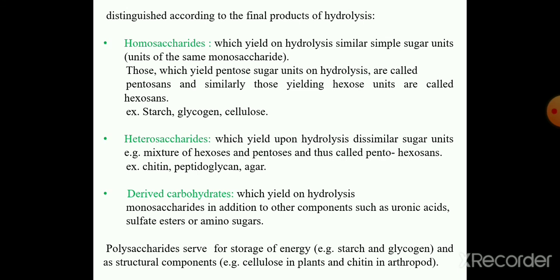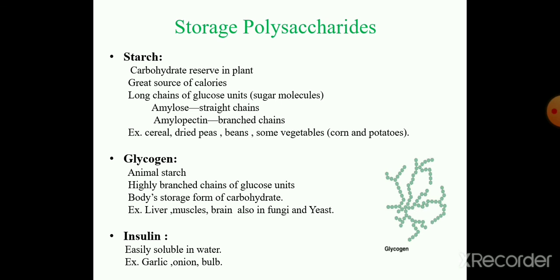Derived carbohydrates yield on hydrolysis monosaccharides in addition to other components such as uronic acid, sulfate ester or amino sugar. Polysaccharides serve for storage of energy, for example starch and glycogen, and as structural components such as cellulose present in plants, and chitin present in arthropods as well as fungi.